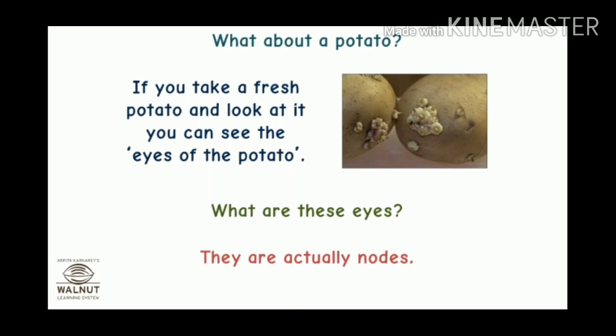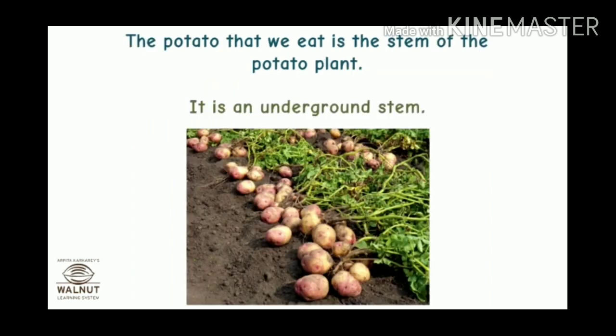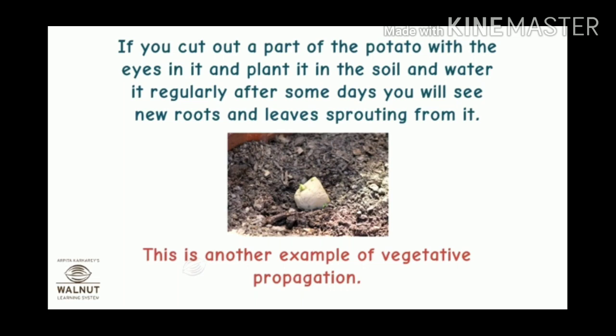Now the second type of vegetative propagation is through potato. The potato that we eat is the stem of the potato plant, which is an example of an underground stem. Underground stem means the stem which is present under the soil. If you cut out a part of the potato with the eyes in it and plant it in the soil and water it regularly, after some days you can see the leaves sprouting.